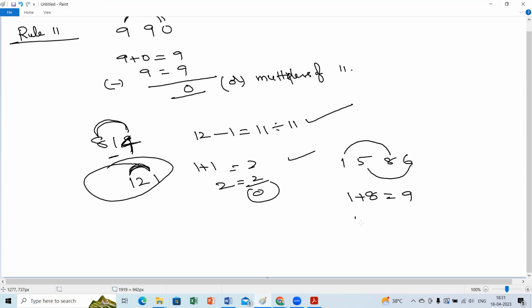1 plus 8 is 9. 5 plus 6 is 11. Difference of these two, difference of 11 and 9, is 2. 2 will come in the 11 table? No. So the rule of 11 is not true.